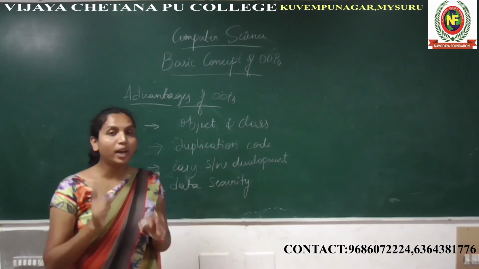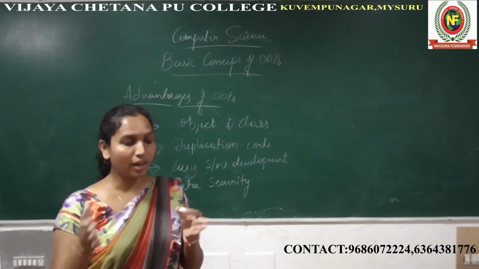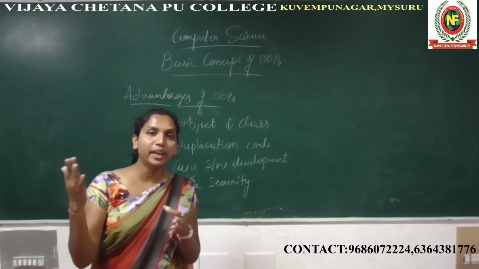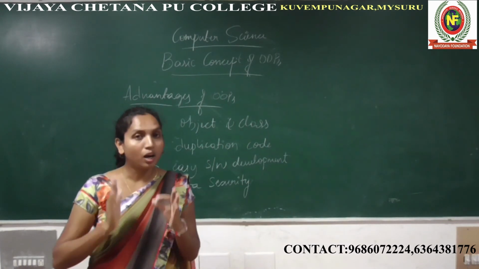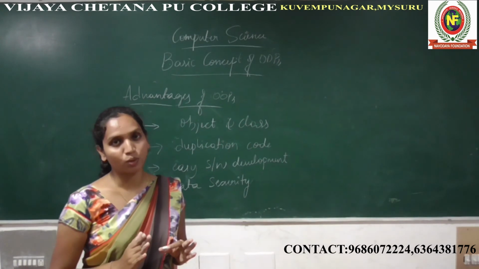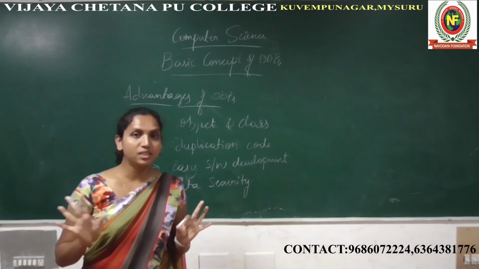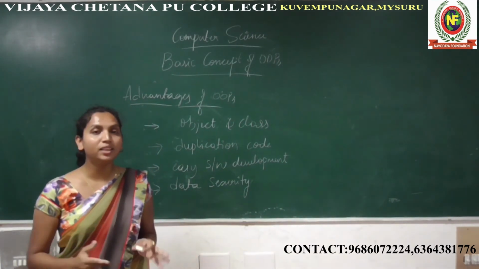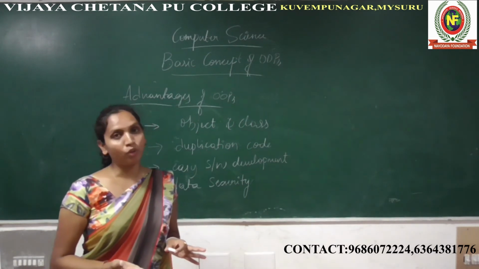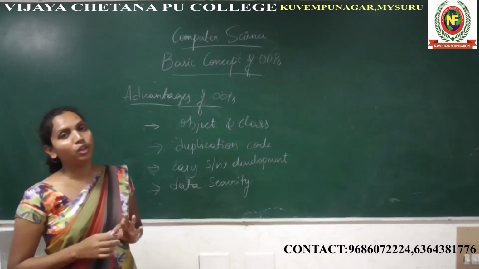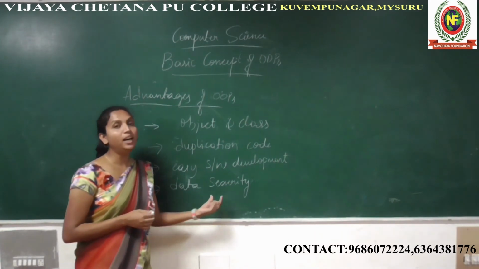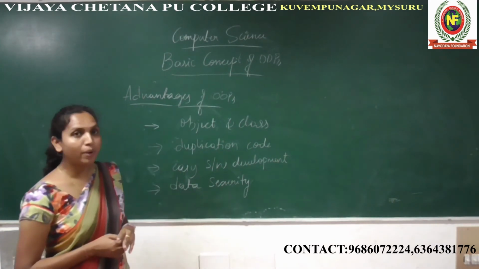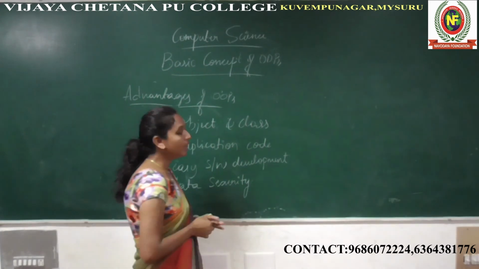That's why you can access your account, a Gmail account or any Facebook account, through authorized access only. Unauthorized access is not allowed, which means it gives security for your data. So this is one advantage, providing data security by using data encapsulation.